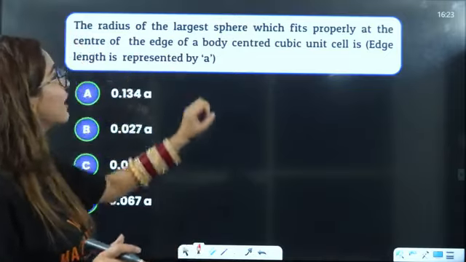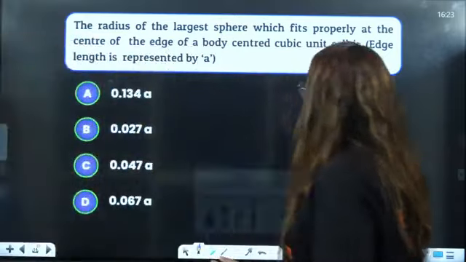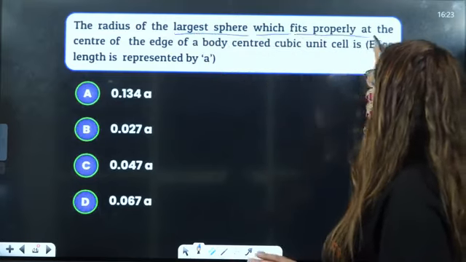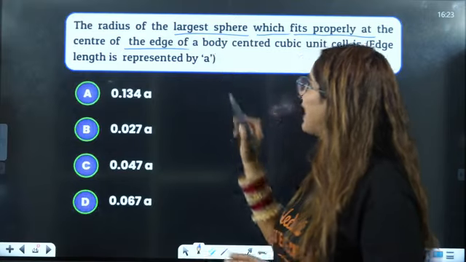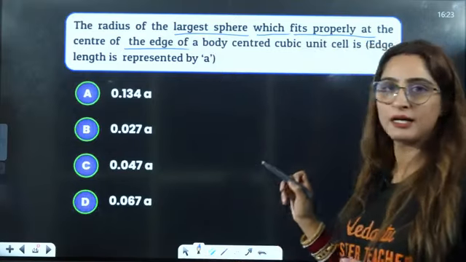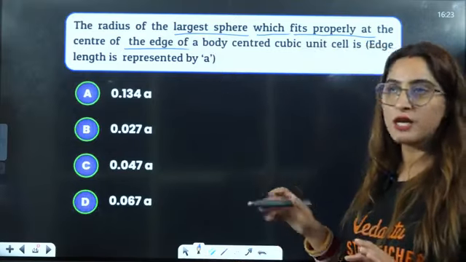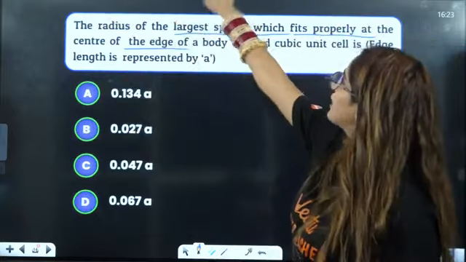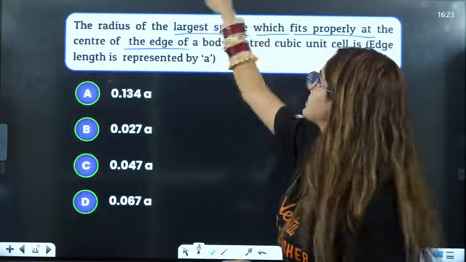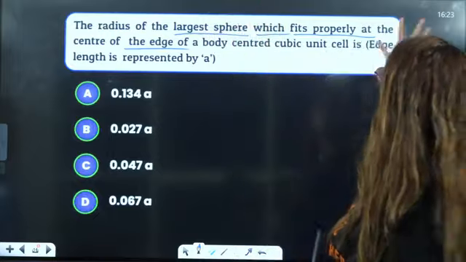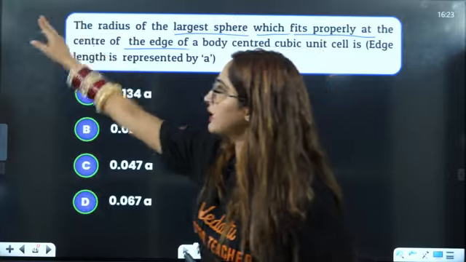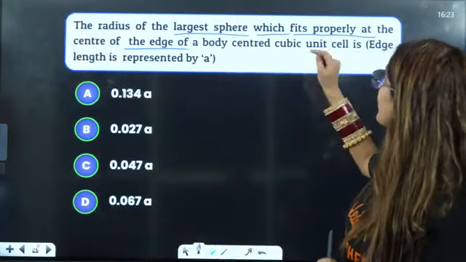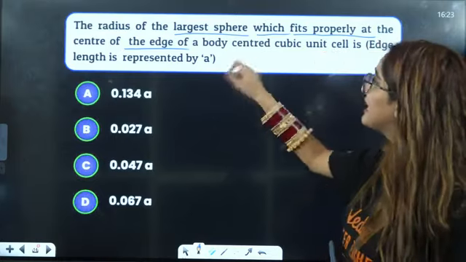The radius of the largest sphere. Now here they are saying the radius of the largest sphere which fits properly at the center of the edge of a body centered cubic. Center of the edge. This is the edge. Let's say this is my edge. So the center of the edge means somewhere here. That is the center. These are the corners, 1, 2, 3, 4. Now they are saying the largest sphere which fits properly at the center of the edge of the body centered.